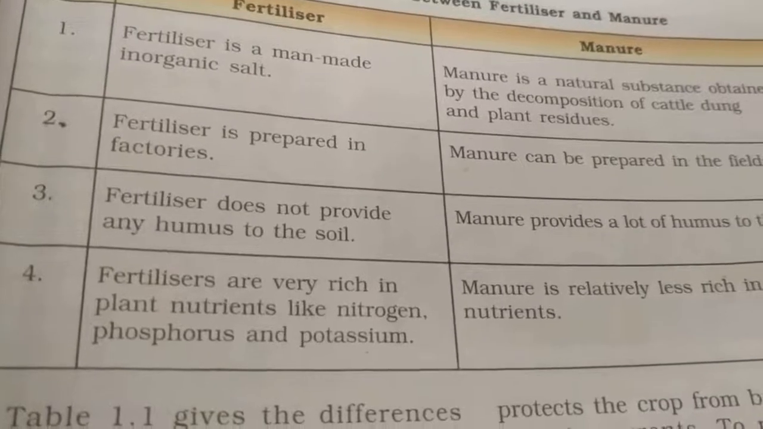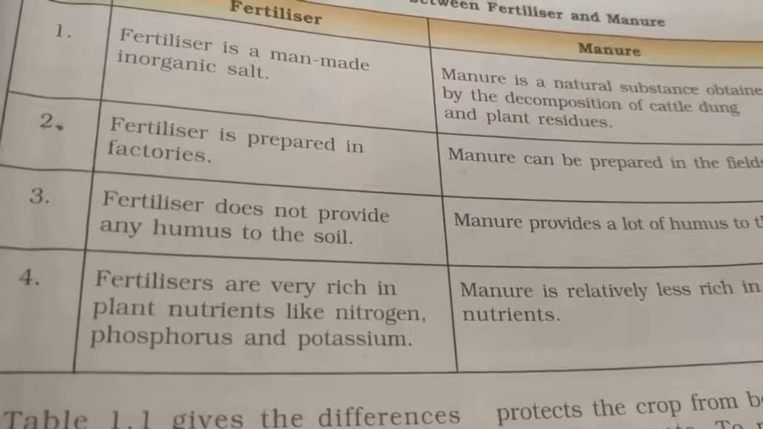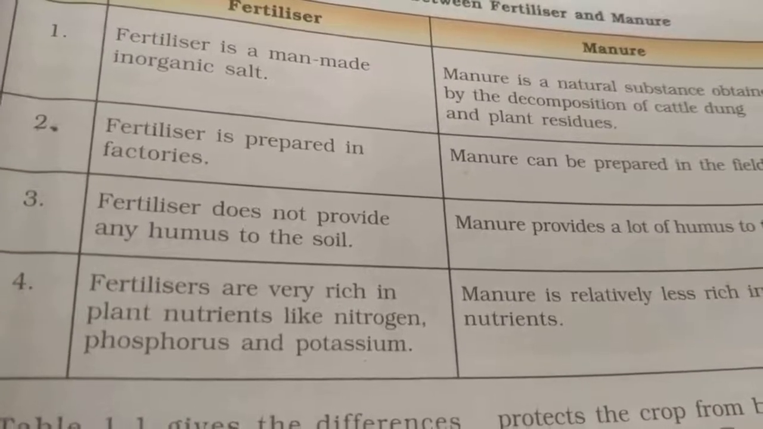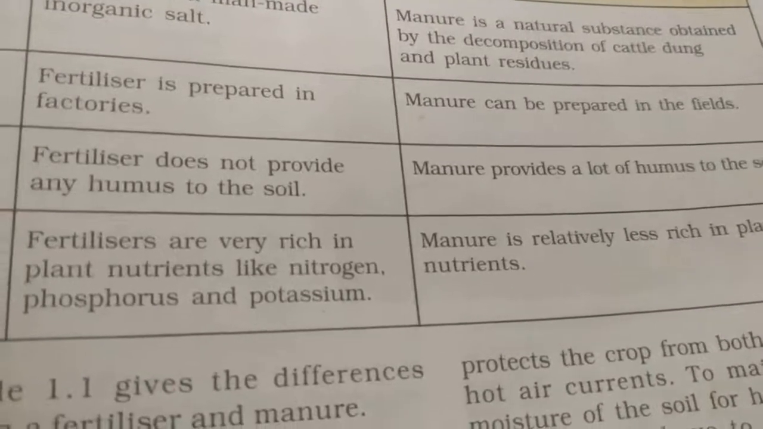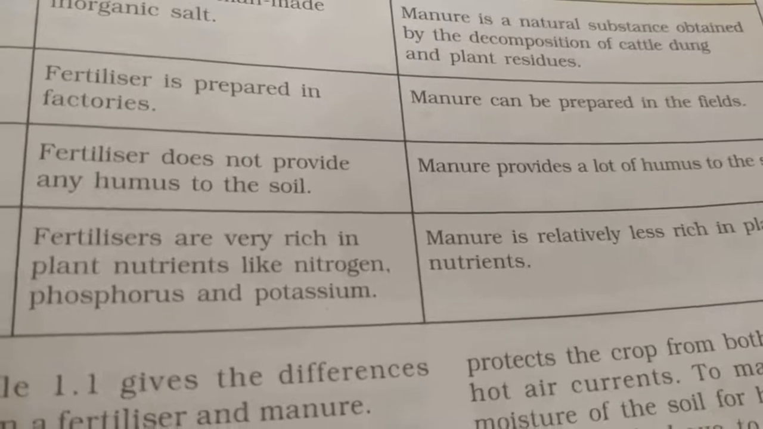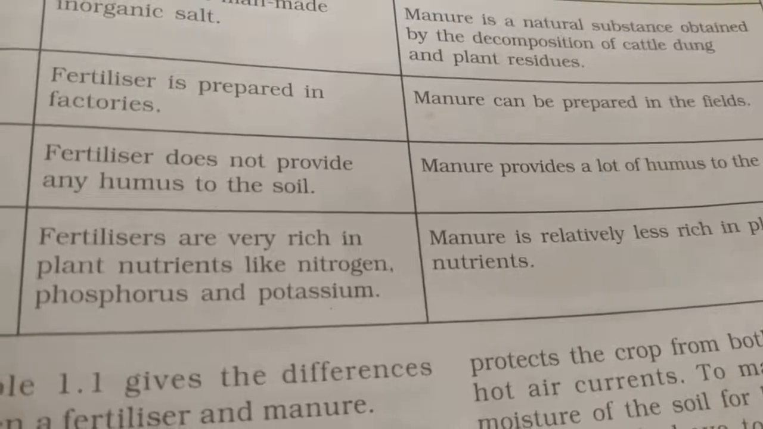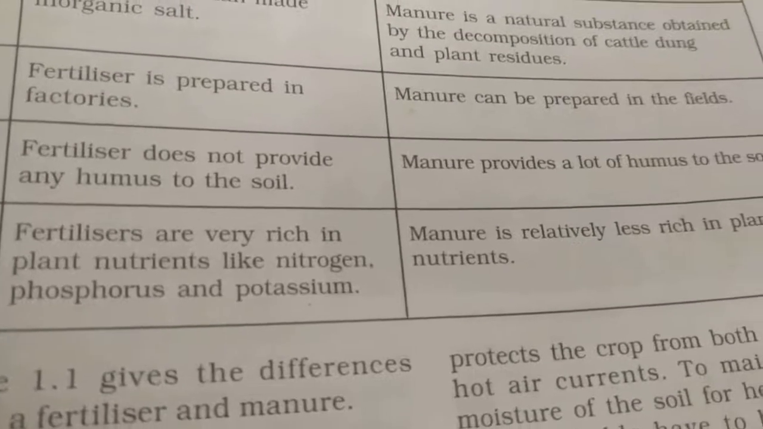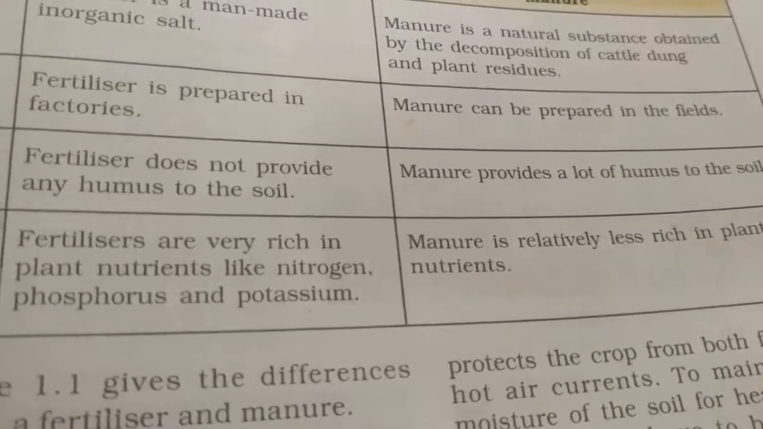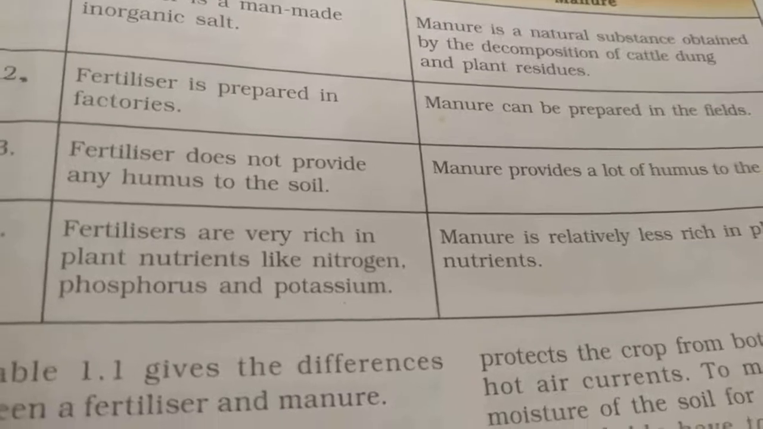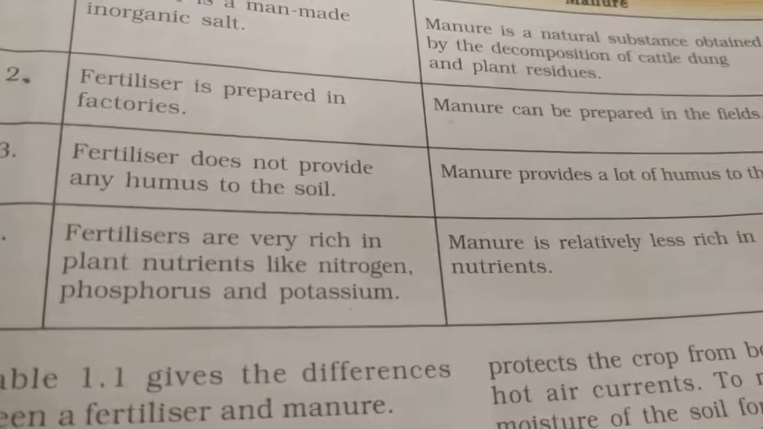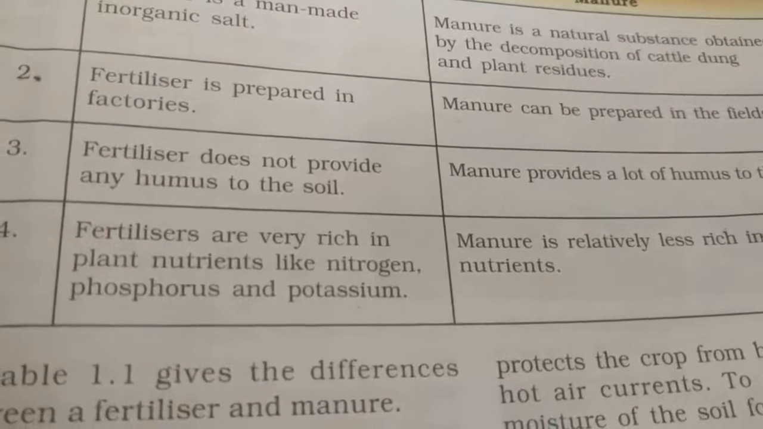Fertilizers do not provide any humus to the soil, but manure provides a lot of humus. Fertilizers are very rich in plant nutrients like nitrogen, phosphorus, and potassium. Manure is relatively less rich in plant nutrients. Fertilizers are very rich in plant nutrients like nitrogen, phosphorus, potassium, all contained in a